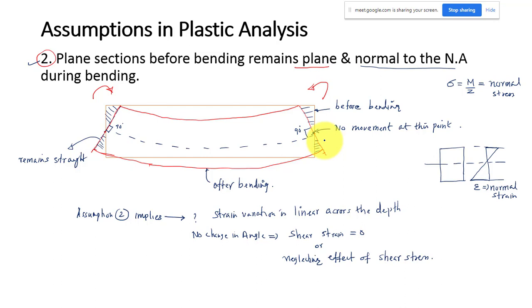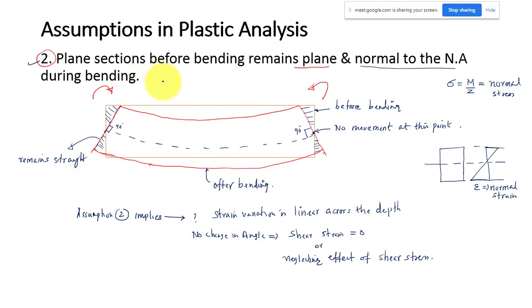Whenever you have shear stress, that is nothing but a change in angle. That is a shear strain. So there will be some change in shape, and the change in shape is always done by shear stress. That means in this analysis we are considering only flexural stress, and we are not taking any shear stress. That is the effect of this assumption.